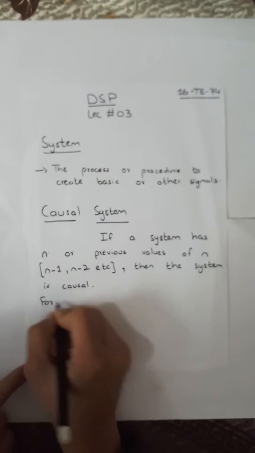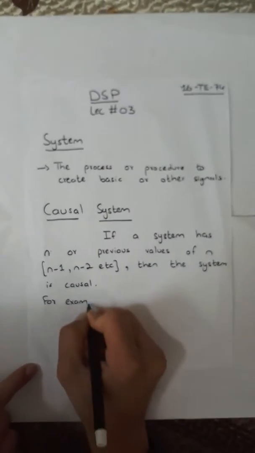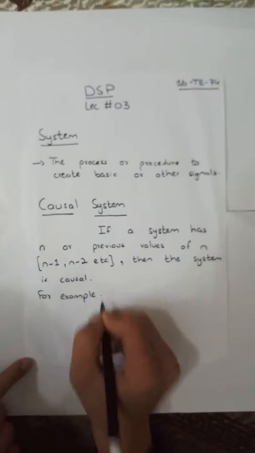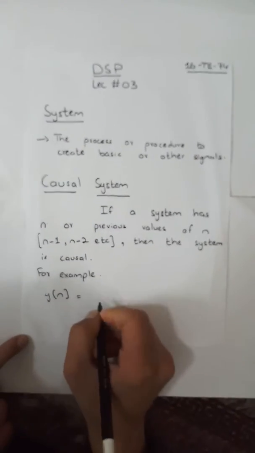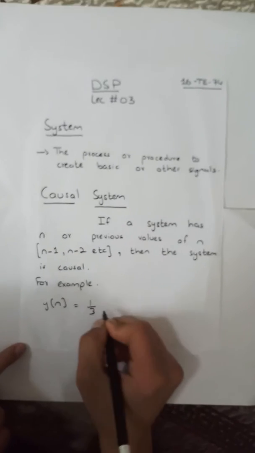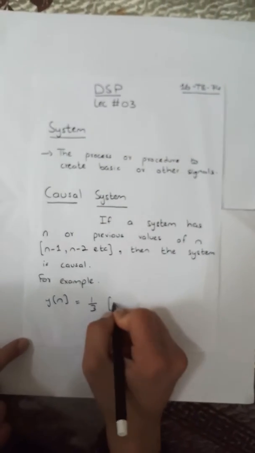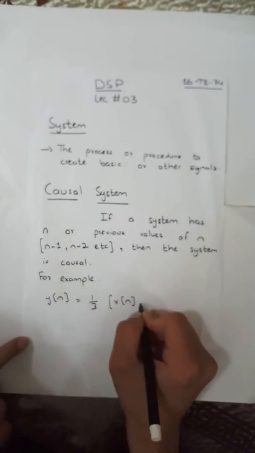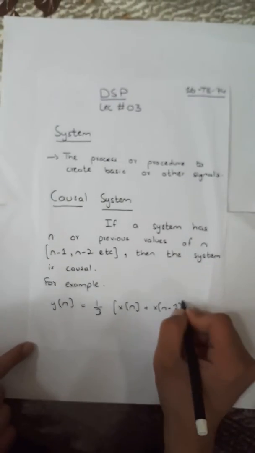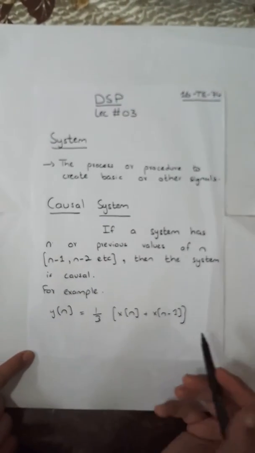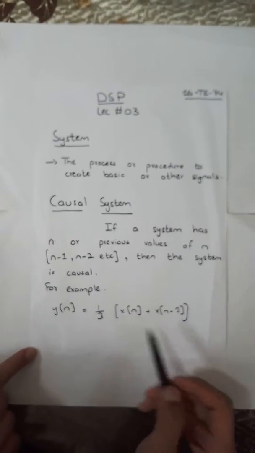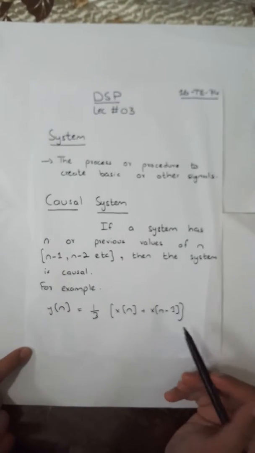For example, we have a system, let's suppose y[n] is equal to 1/3 (x[n] + x[n-1]). This is our causal system. Why? Because it has n and the previous value of n.